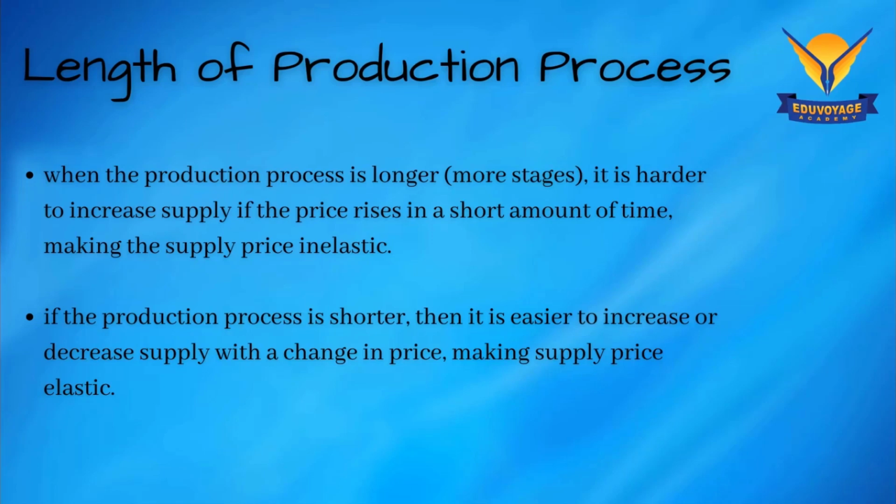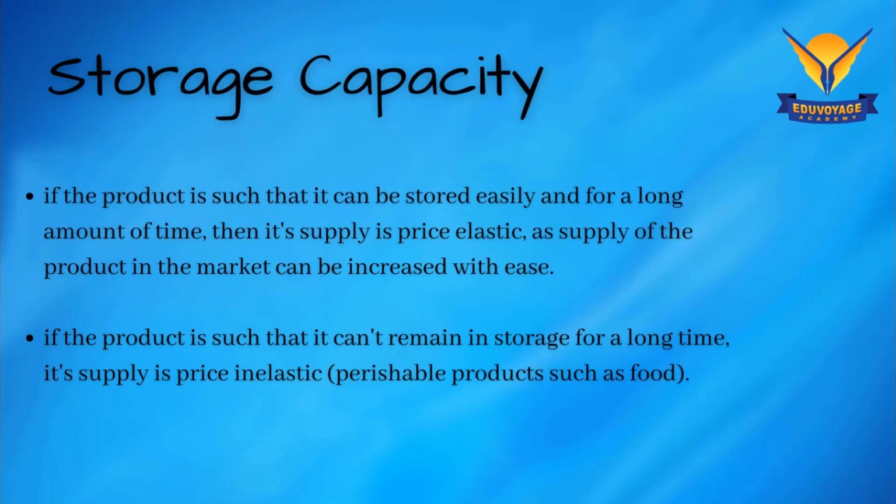Yeah. And if the length of production process is small, you just put in the raw material and the things are ready. For example, if you go to Parle Biscuit Factory, you put in the raw material and the biscuits are coming. So it's a faster process, right? So then it will be more elastic. So whenever the price rises, you can comfortably increase your production. Let's move to the third point.